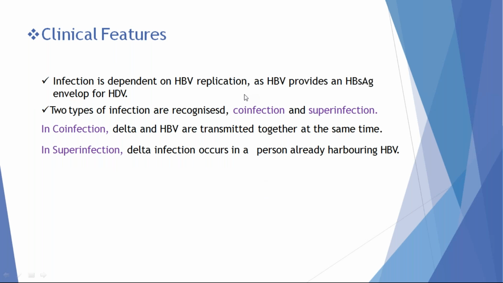There are two terms that specify HDV infection with HBV, that is co-infection and superinfection. Co-infection means simultaneous infection of HBV and HDV. Superinfection means initially the patient is infected with HBV, later the patient is infected with hepatitis D virus, that is superinfection.